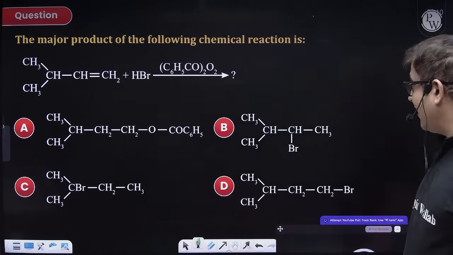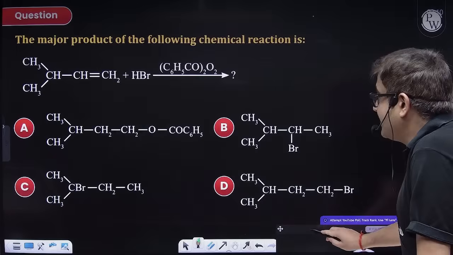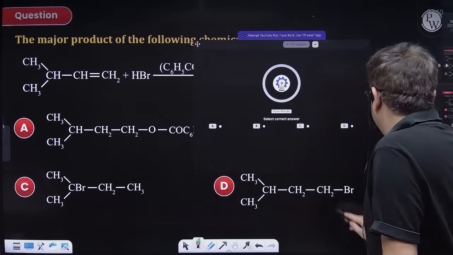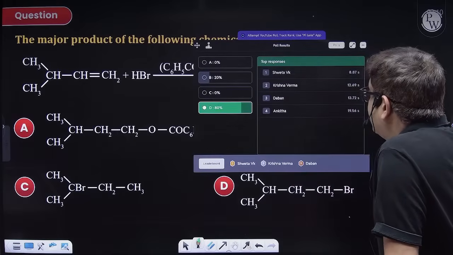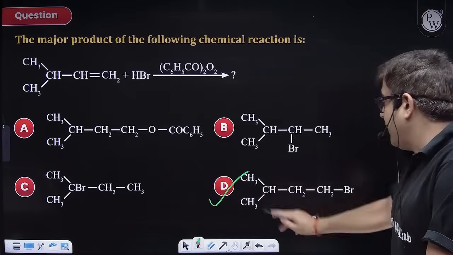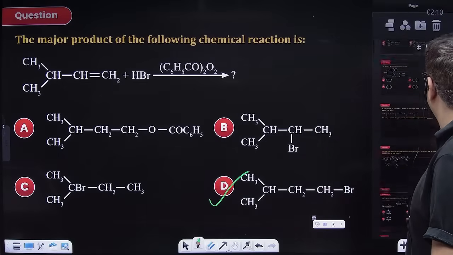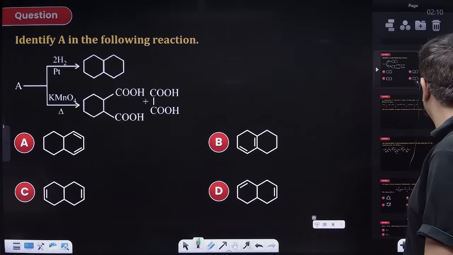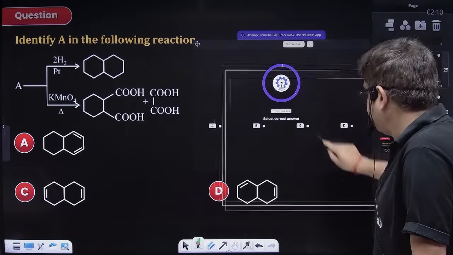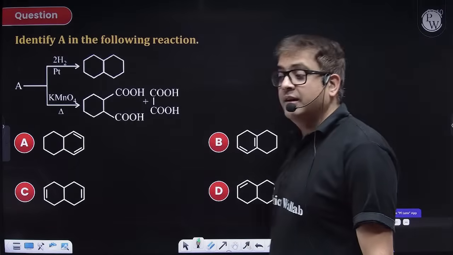Chalo. Now, the poll has ended, so let us check. D is the answer. Very good, 80%. So again, a Kharash effect. D will be your anti-Markovnikov product. Good one. I hope it is clear to everybody. Now, moving to the next one. Try this one.